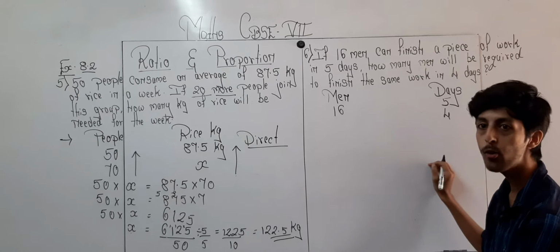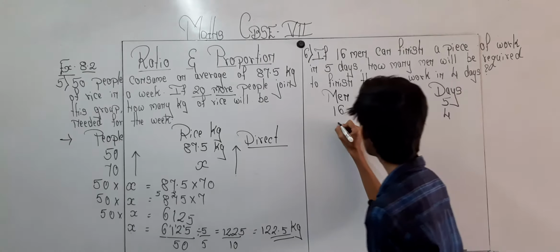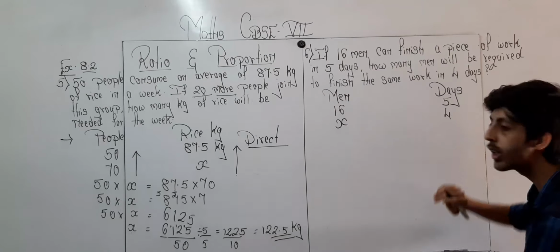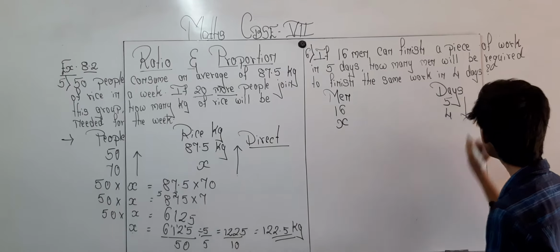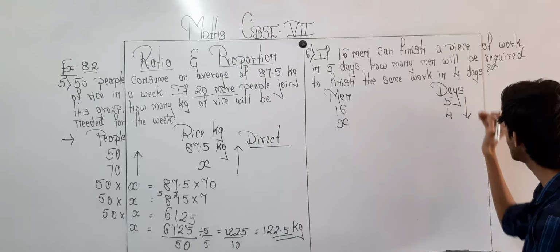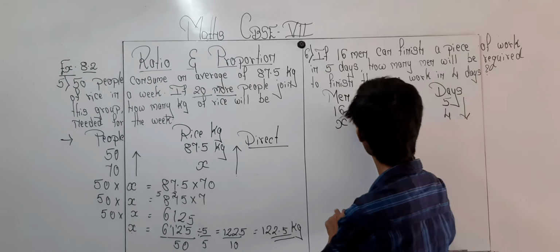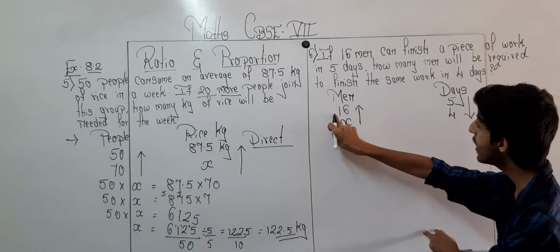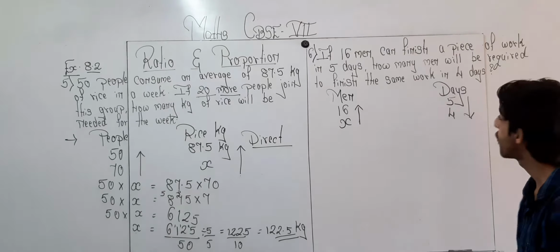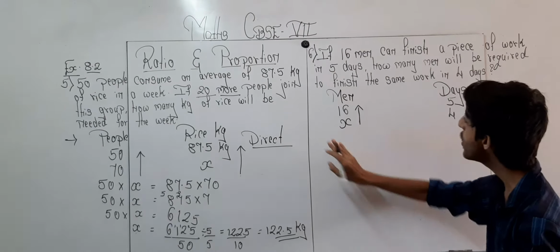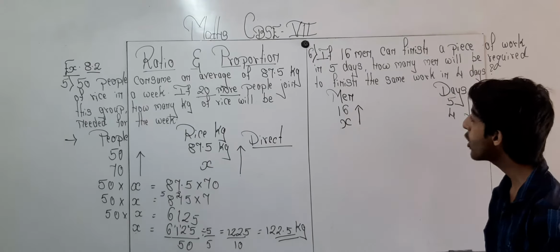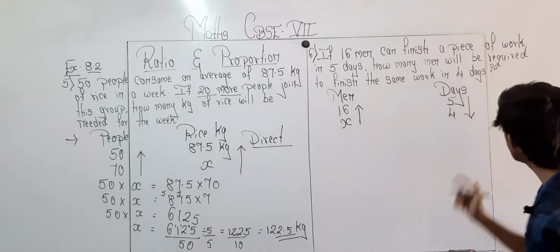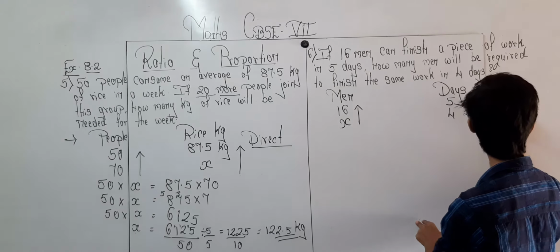So how many days are being required? Over here 4 days, and how many men will be required to complete the work in 4 days? The number of days is getting decreased, so the number of men will get increased. See, when 16 men were there, they took 5 days. So in 4 days, how many men will be required? The number of men will get increased. So both the arrows are moving in the opposite direction. So which concept is this? Inverse proportion.